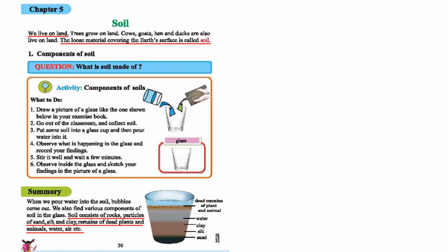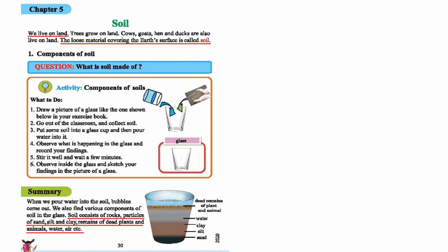Now, the components of soil. We'll find out how soil is made. To know this, we will do an activity. If you look in your textbook, there is an activity. Before talking about this, try to prepare some soil. Take some soil, a glass and some water. What to do? Draw a picture of a glass like the one shown below in your exercise book.